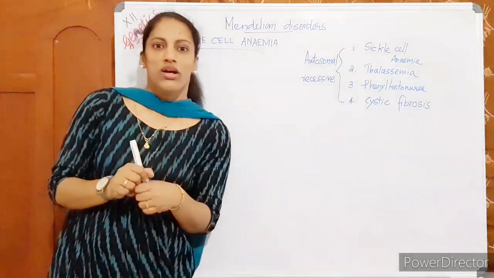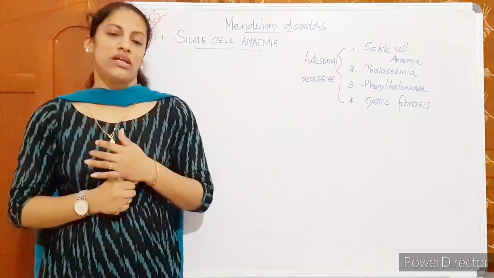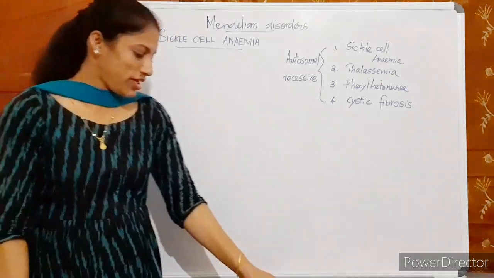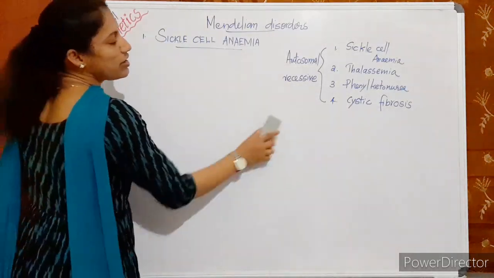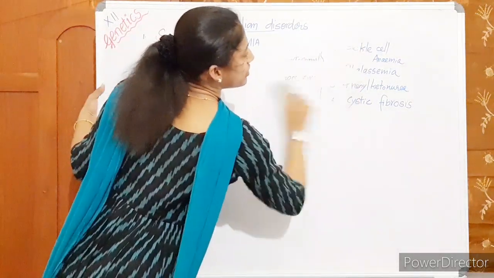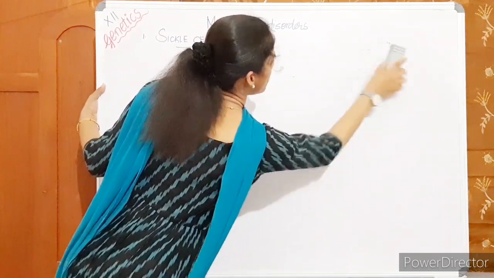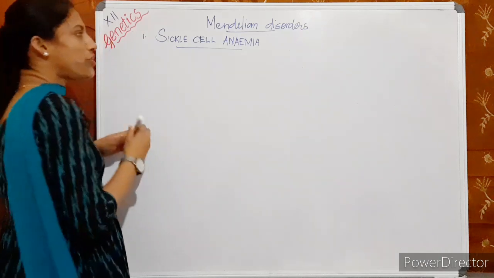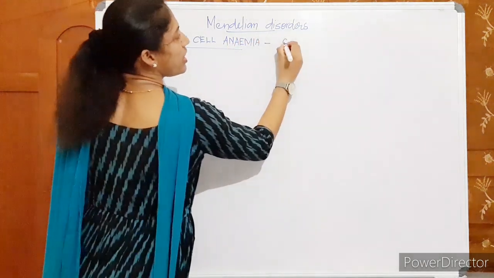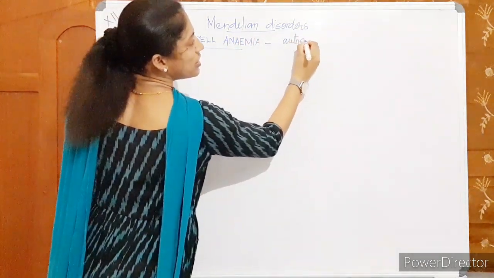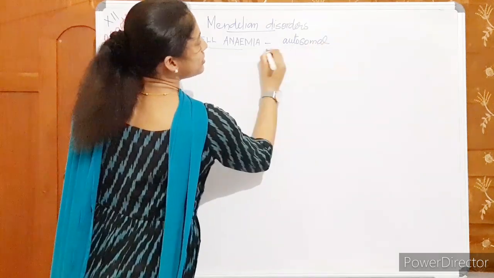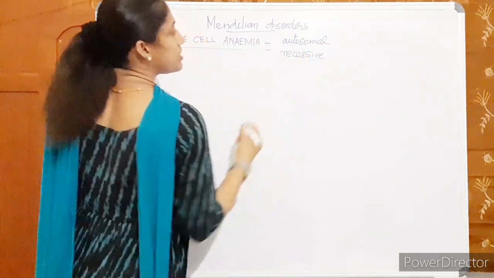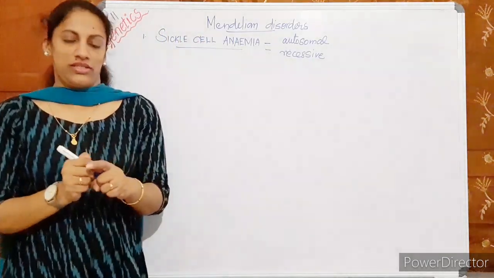I'm removing these things one by one as we discuss. So you have learned that it is an autosomal disorder and a recessive disorder. Then we discuss what this disease is.